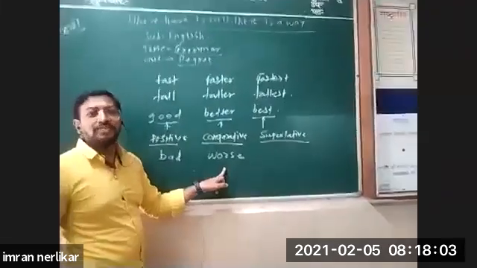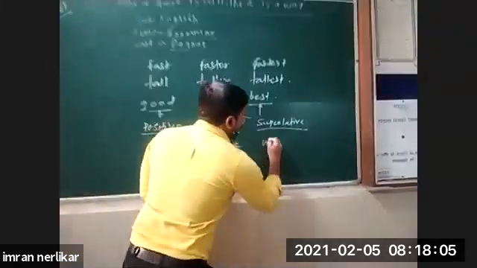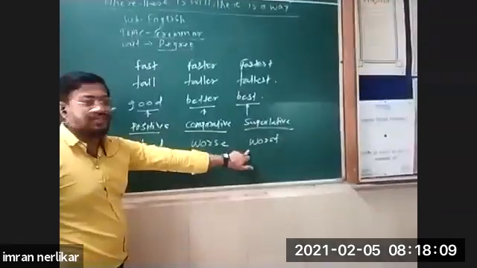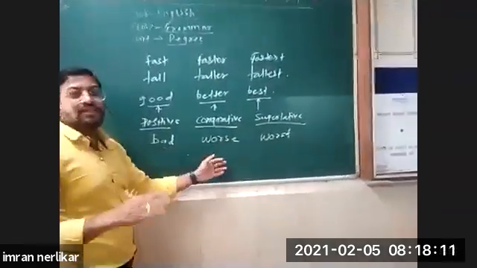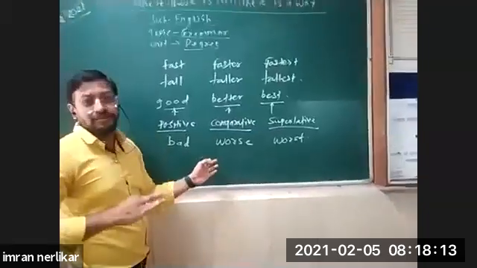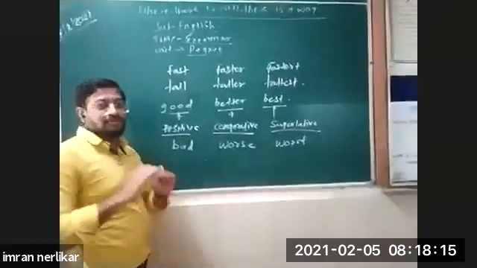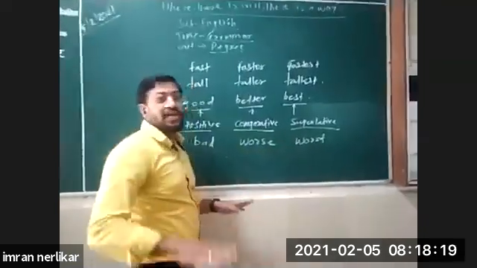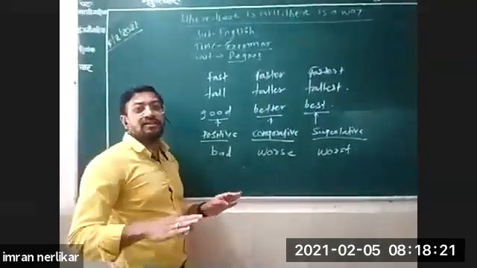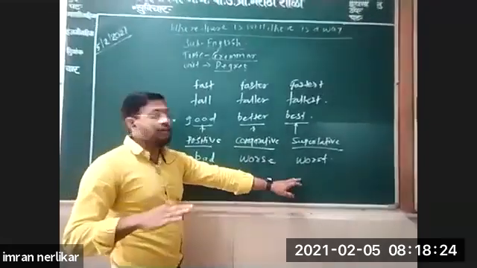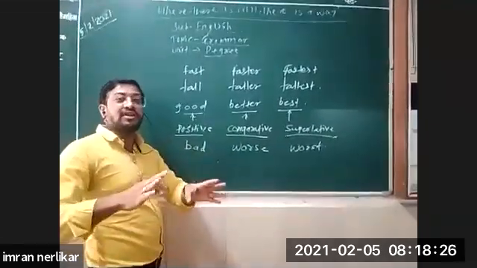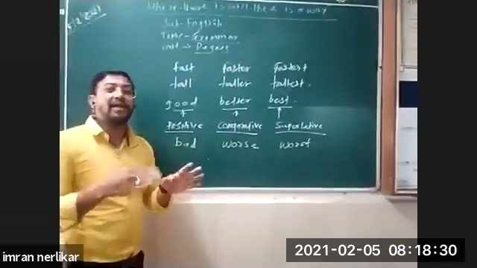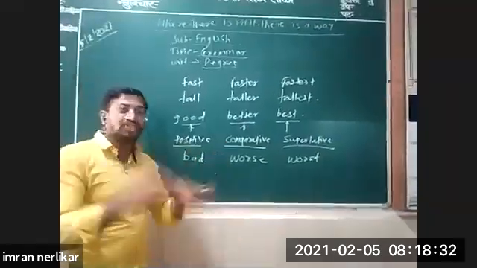Comparative is worse. And superlative is worst. Bad, worst thing. This is the worst thing which happened. Worst thing means more than bad. This was the worst thing which happened with me. It means nothing worse can happen than that. It was the worst thing, like this.